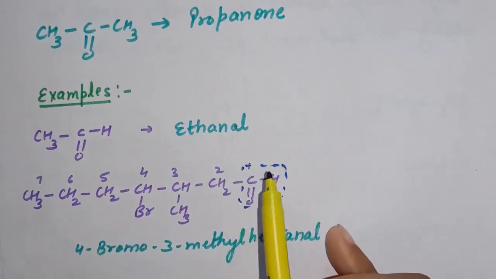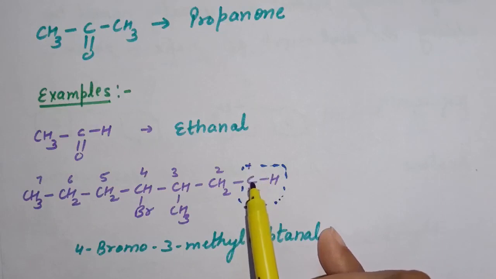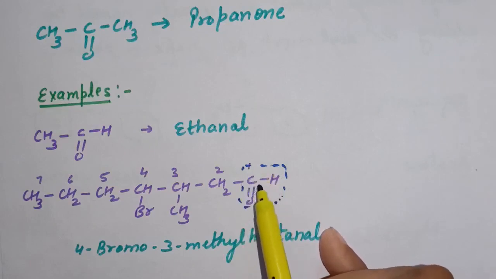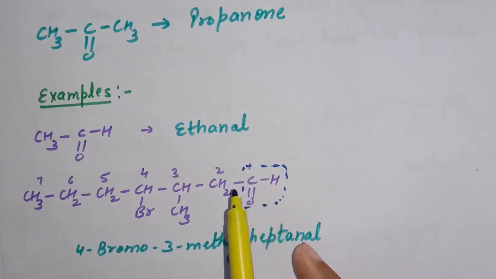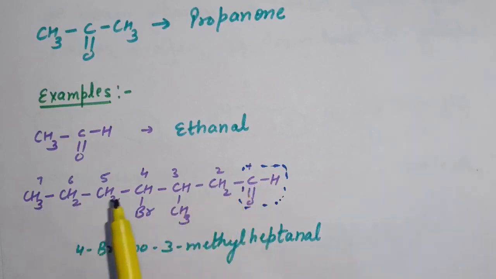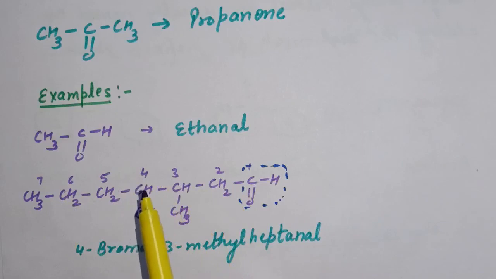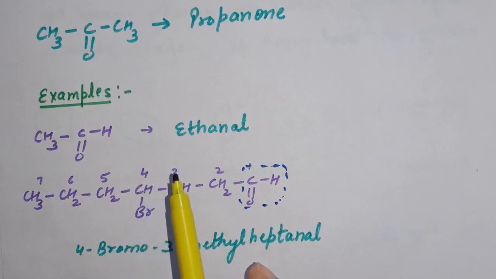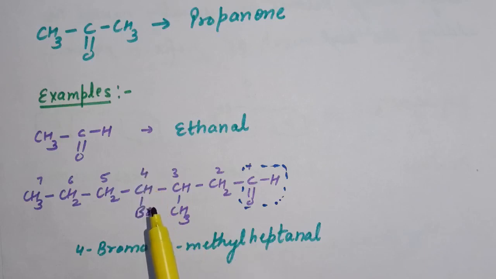Here the CHO is the main, or you can say principal, functional group. So we will start numbering from this side because this functional group is at position 1, and the longest chain contains 7 carbons. At the 3rd and 4th positions we have 2 substituents. At the 3rd position one methyl group is there and at the 4th position one Br is present. Now we will name according to alphabetical order.